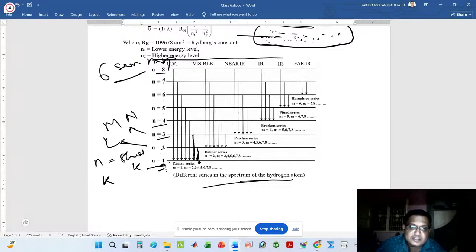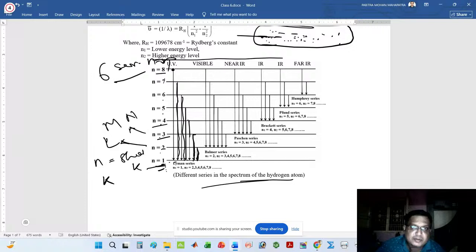The Lyman series starts from n equal to 2, and it comes to n equal to 1. Similarly, n equal to 3 comes to n equal to 1. Similarly, n equal to 4 to n equal to 1. This ray comes from n equal to 5 to n equal to 1. This is n equal to 6 to n equal to 1. The next is n equal to 7 to n equal to 1.